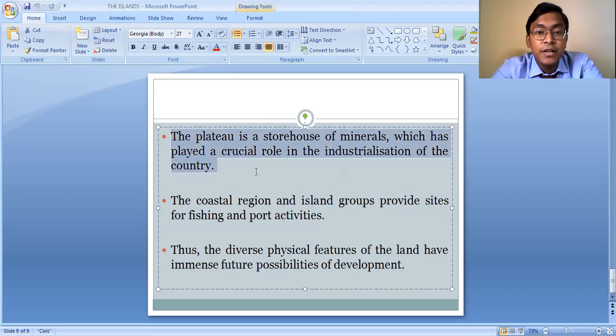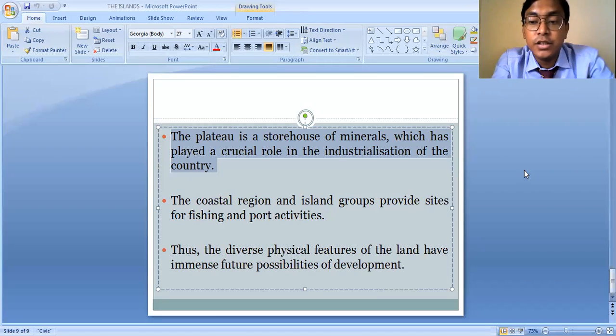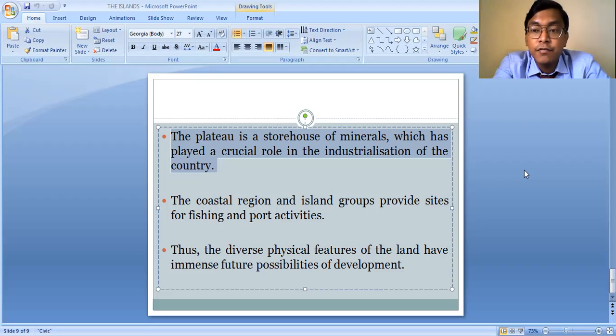On the other hand, the Peninsular Plateau region is a storehouse of minerals, which has played a crucial role in the industrialization of the country. In this Peninsular Plateau region, we can find varied types of minerals, starting from coal, petroleum, natural gas, copper, bronze. Different types of minerals can be found here, and it has played a very vital role in the industrial development of our country.